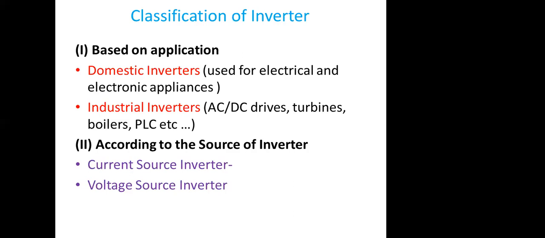For that, we use current source inverters, and I'll let you know where we use them. Then we have the voltage source inverter. Why? Because from the rectifier, we connect a capacitor across the line. The capacitor holds any slight variations in voltage and gives a constant output to the inverter. For that, we use these two inverters, depending upon the source of the inverters.